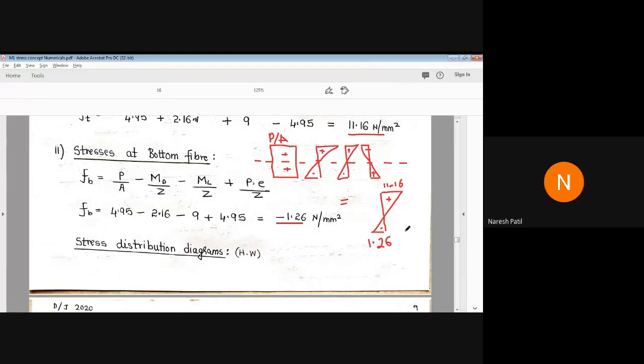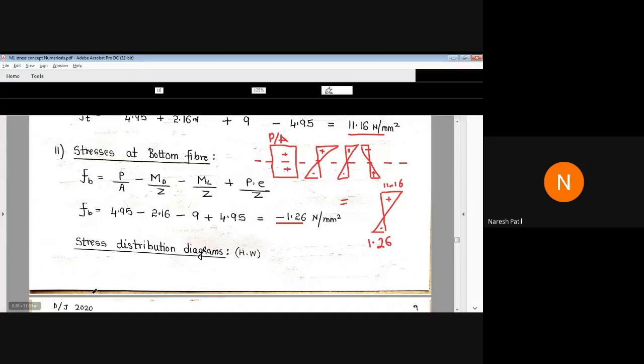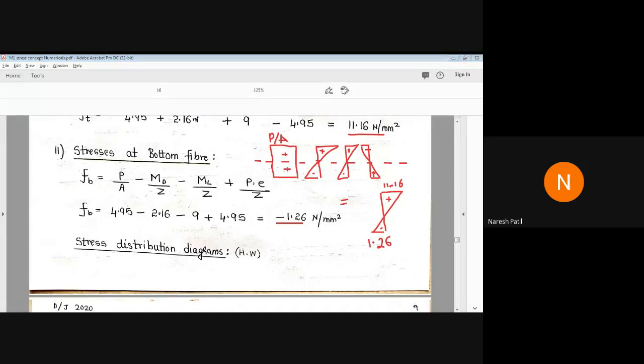Yes, sir. Mallu Virat. Not there. Pradeep, clear?